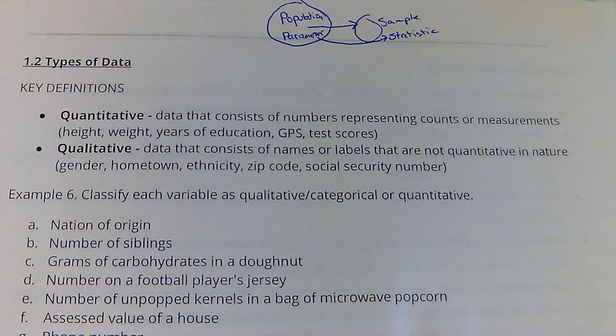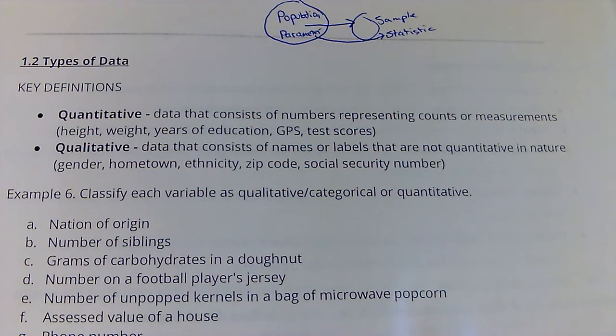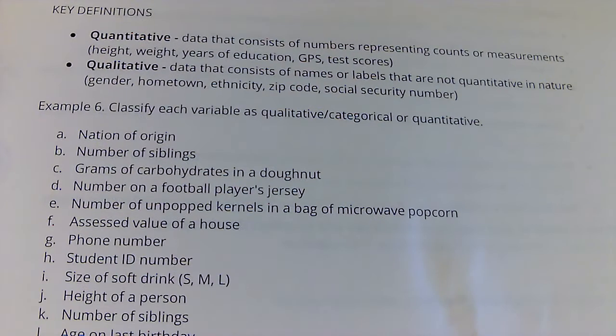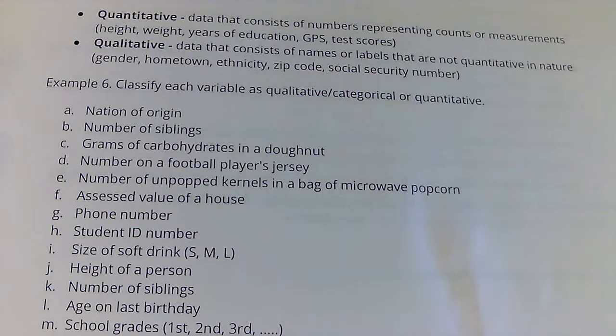Qualitative are names or labels. Now they could also be numbers, like zip codes, social security numbers. Those are not a measurement. Those are a label. So the first way we're going to label data is just with qualitative or quantitative.